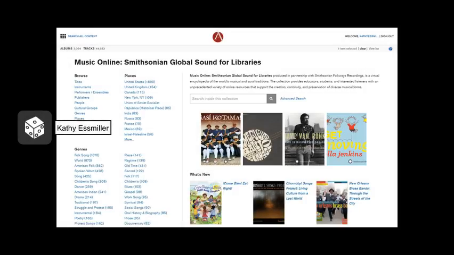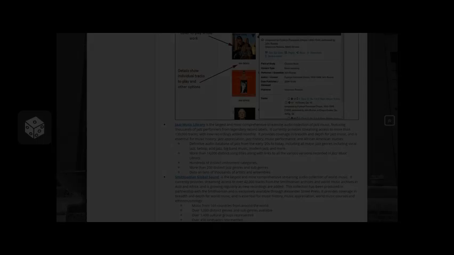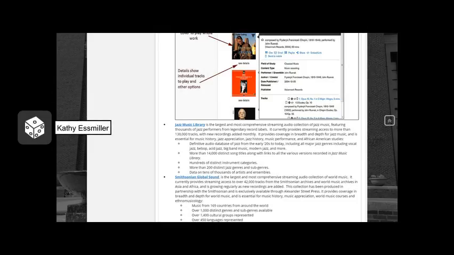The Smithsonian Global Sound database is a streaming audio collection of world music. The OSU Library describes the Smithsonian Global Sound database as the largest and most comprehensive streaming audio collection of world music. It provides access to over 42,000 tracks from the Smithsonian archives as well as world music archives in Asia and Africa.